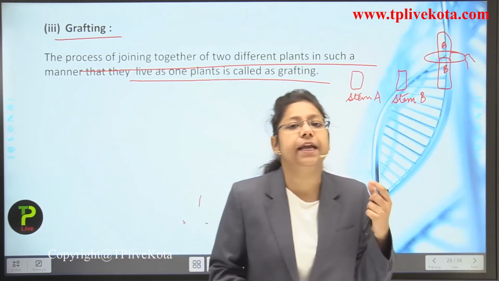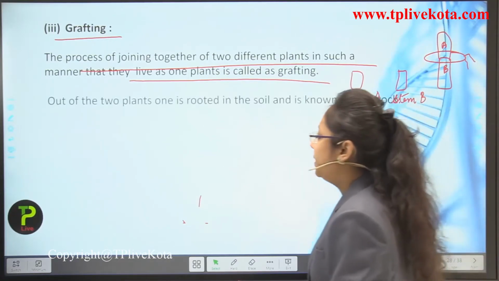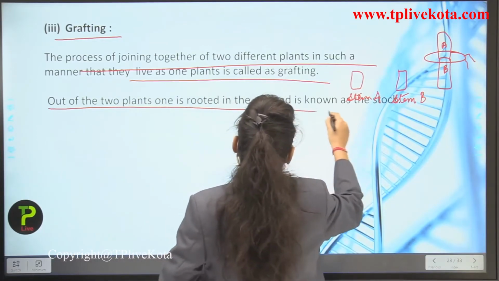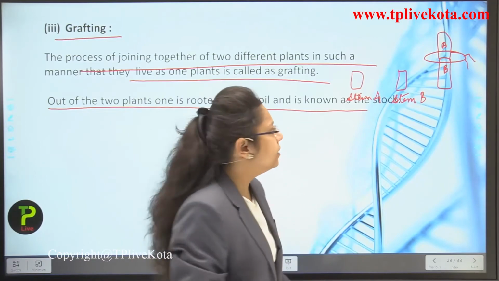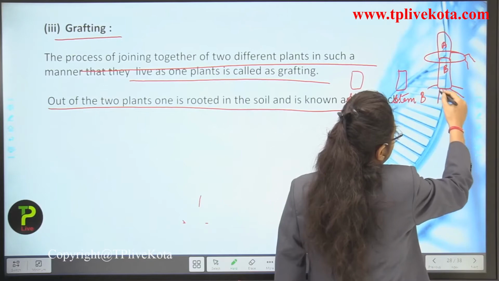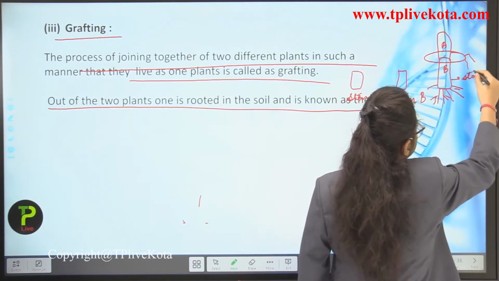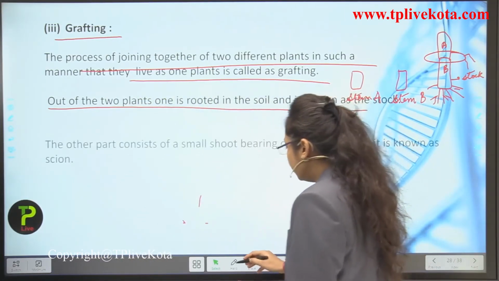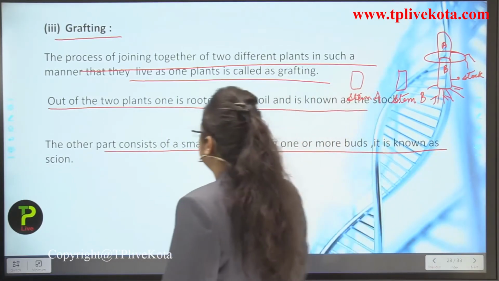So this is a very common method which is used as a vegetative method of propagation. Now out of the two plants, one is rooted in the soil and is known as the stock. If we consider stem B, then I am rooting it into the soil. So this part will be known as what? Stalk part, which is rooted inside the soil. Now next, the other part consists of a small shoot bearing one or more buds. It is known as what?